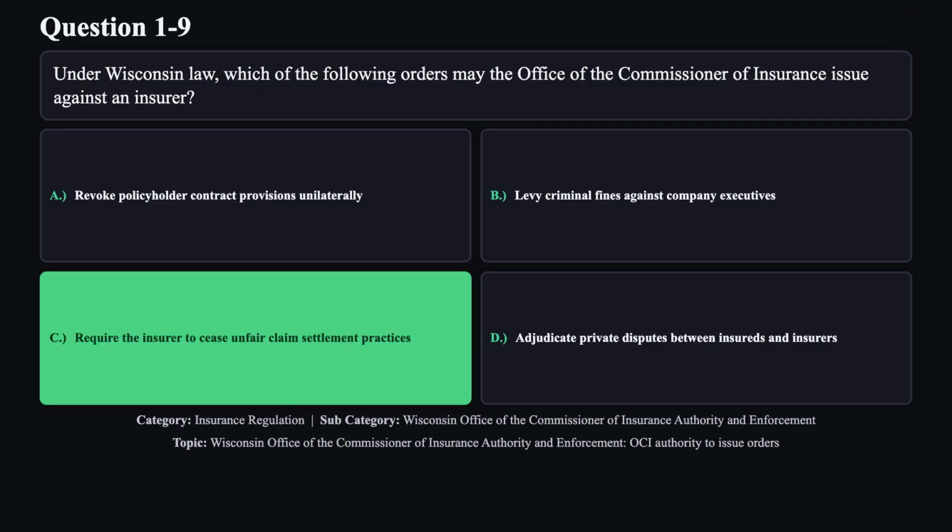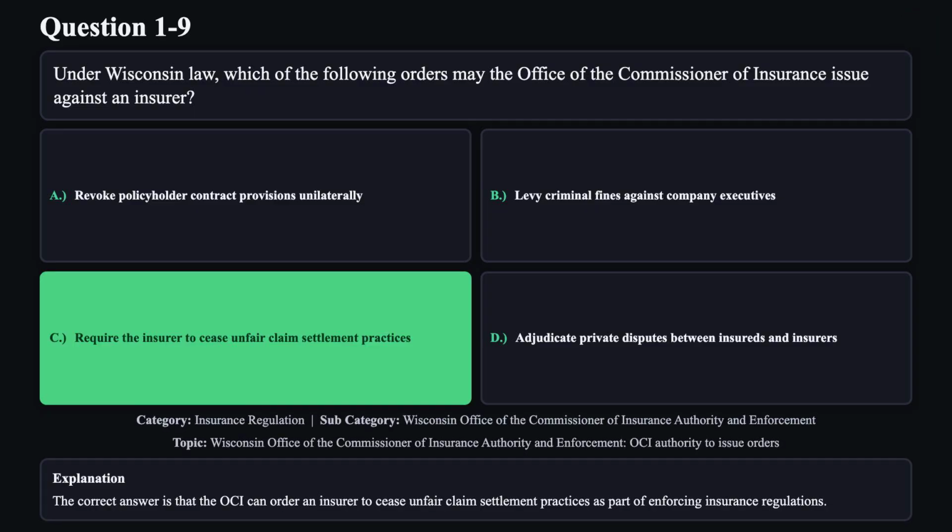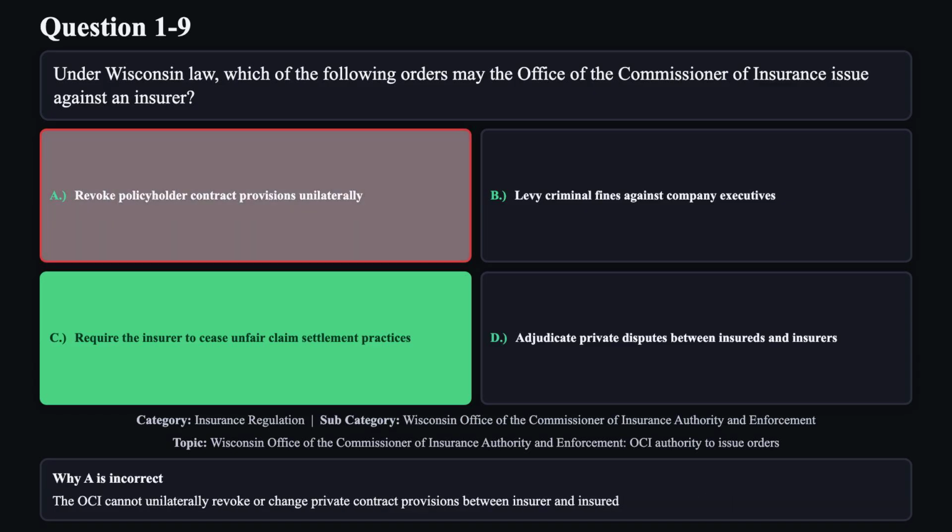The correct answer is C. The correct answer is that the OCI can order an insurer to cease unfair claim settlement practices as part of enforcing insurance regulations. Reason A is not correct. The OCI cannot unilaterally revoke or change private contract provisions between insurer and insured.